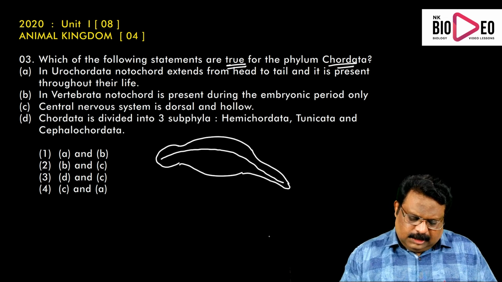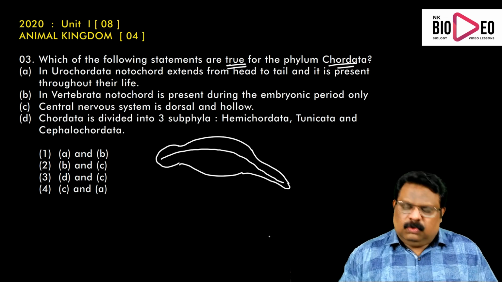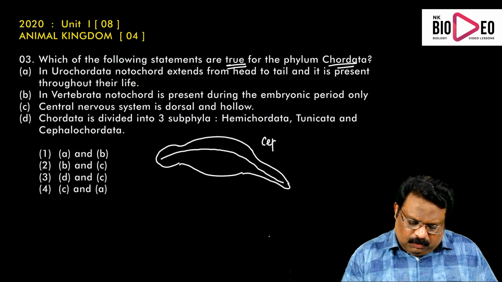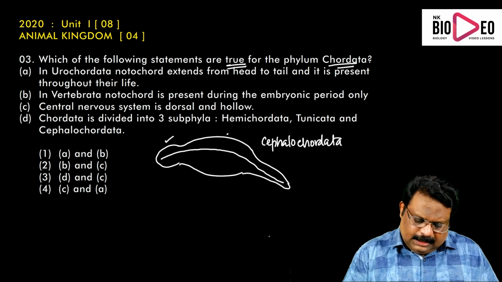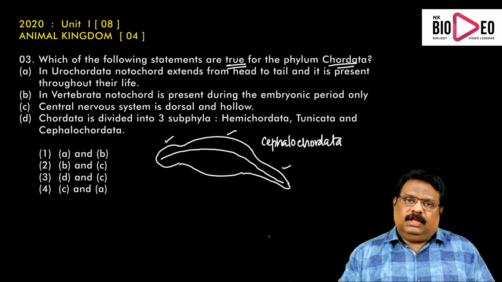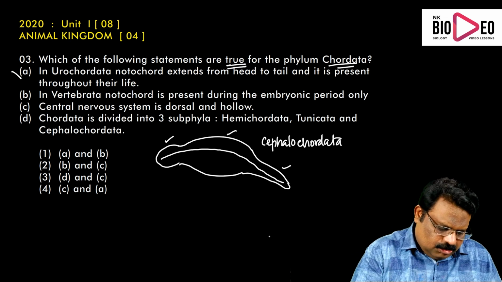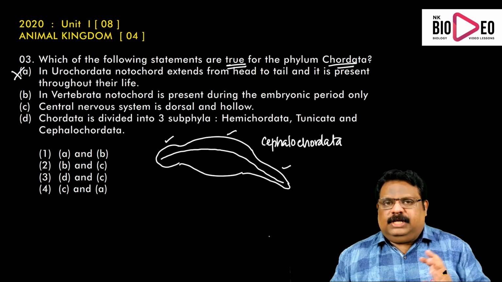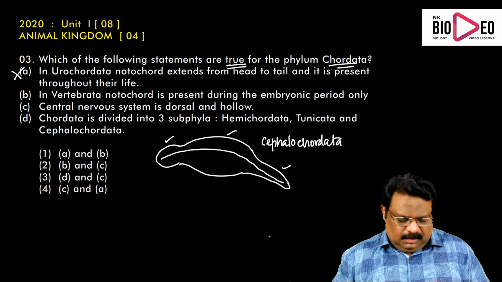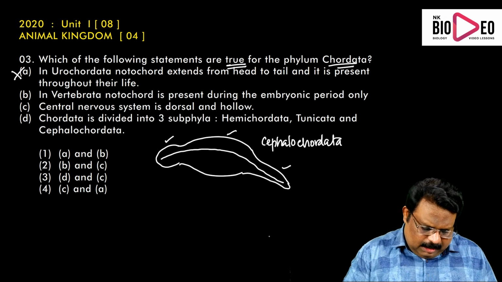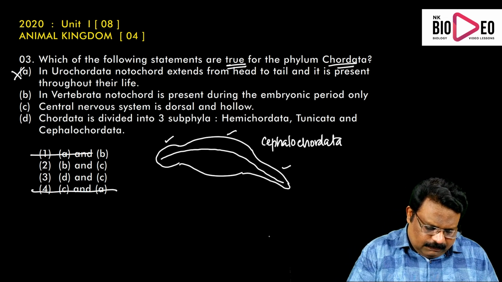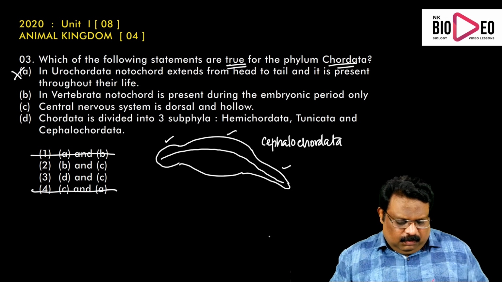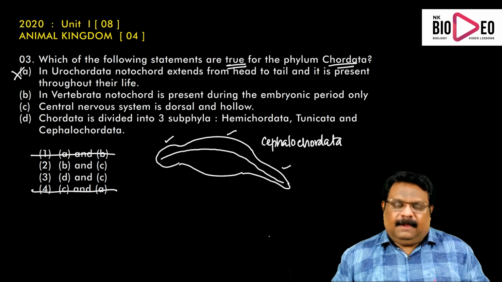This condition is present not in Urochordata but in Cephalochordata. In Cephalochordata, notochord is present inside the head, inside the trunk, inside the tail throughout life. So the first choice is wrong. We have to find the combination of true statements. So A is wrong. That means we can eliminate the fourth one and the first one, since they have A. So A is gone.